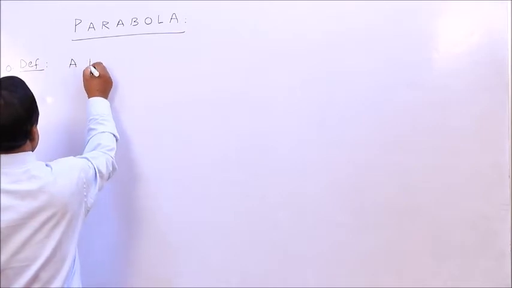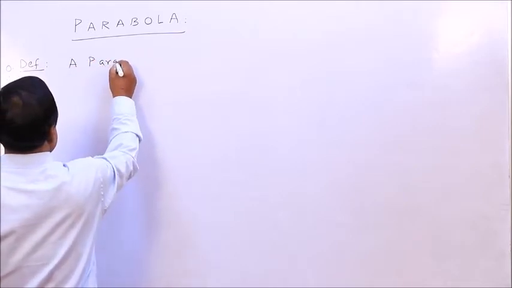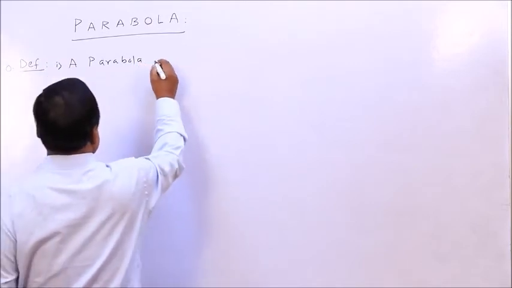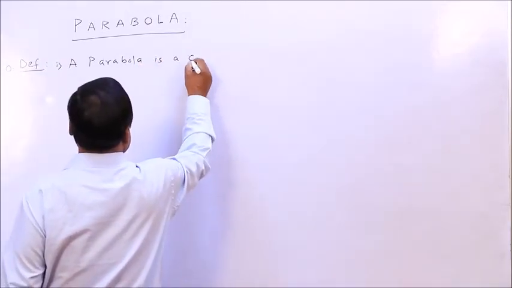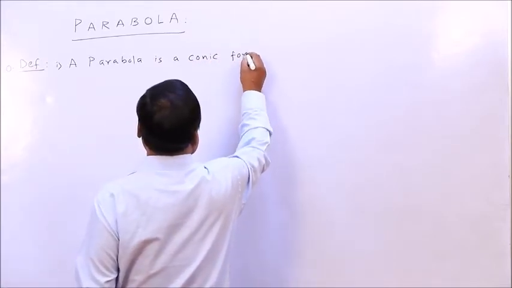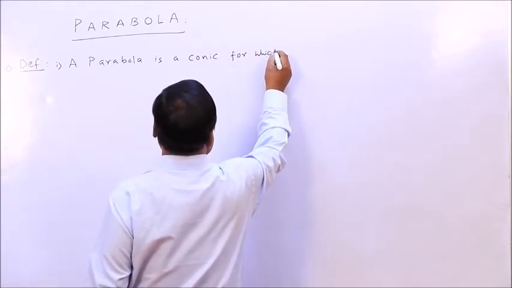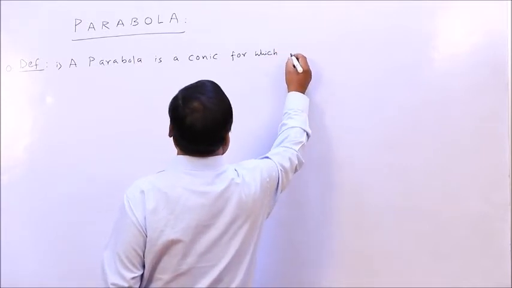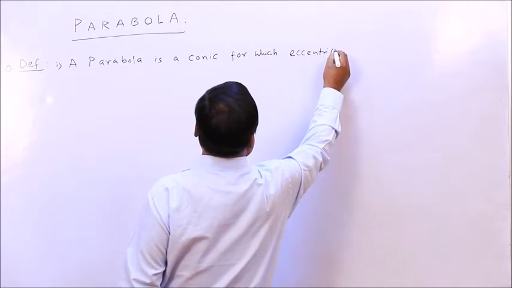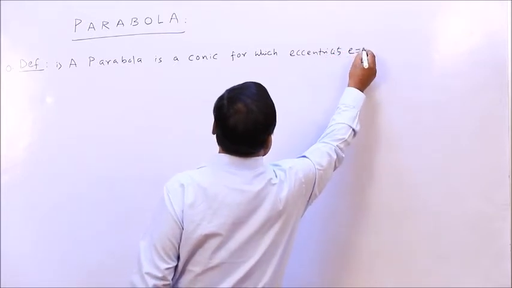A parabola is a conic for which eccentricity e equal to 1.